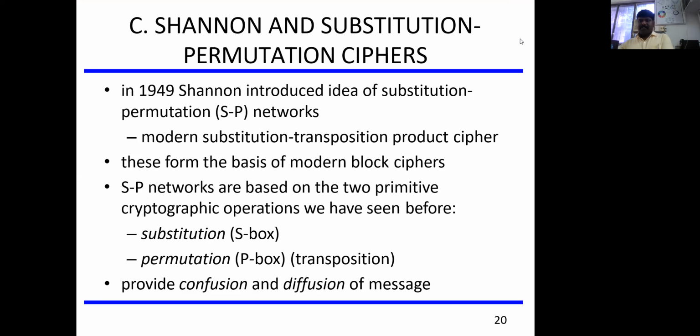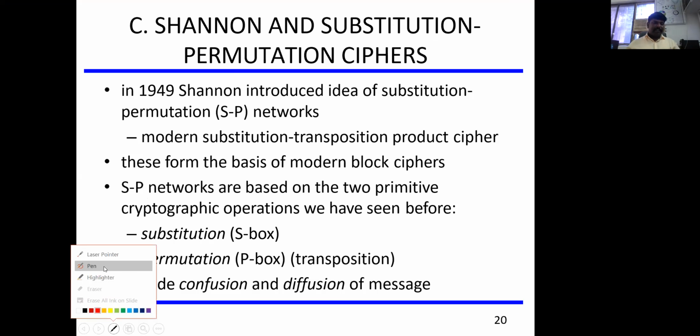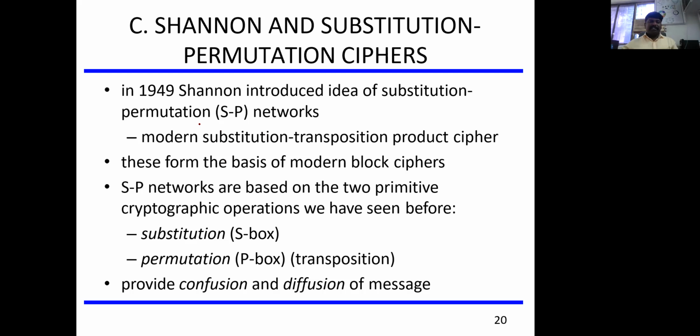Right. With the continuation of the last lectures, I'll extend the same with the Feistel cipher encryption technique. Then we'll move on to the next encryption technique, which is the Data Encryption Standard, right? The Feistel cipher encryption technique is based on the SP network, which was introduced by Shannon in the year 1949, where S stands for substitution and P stands for permutation, right?